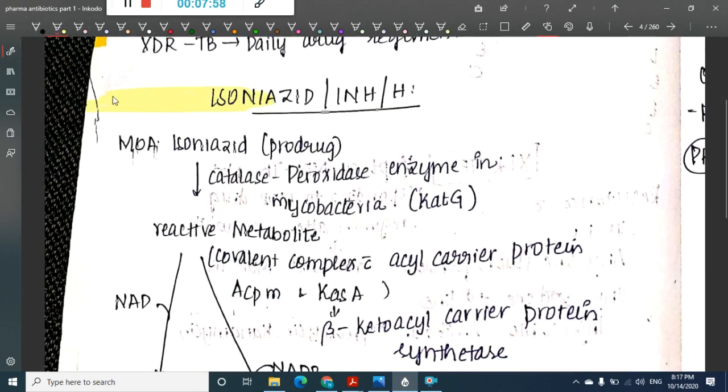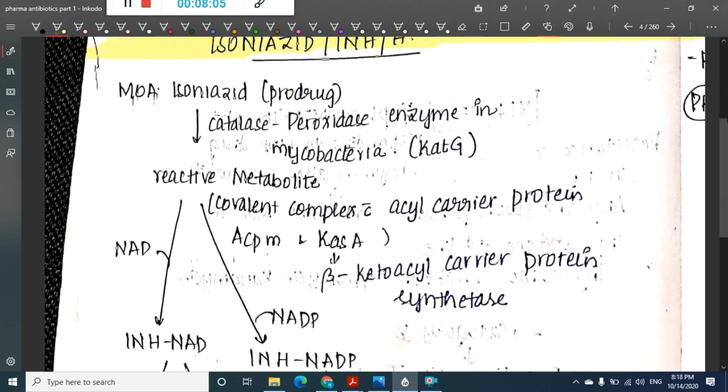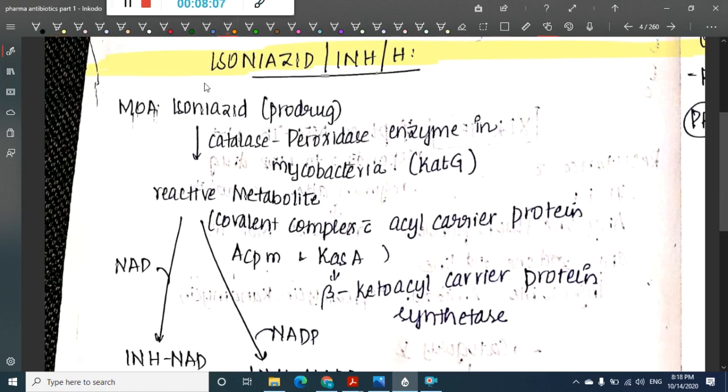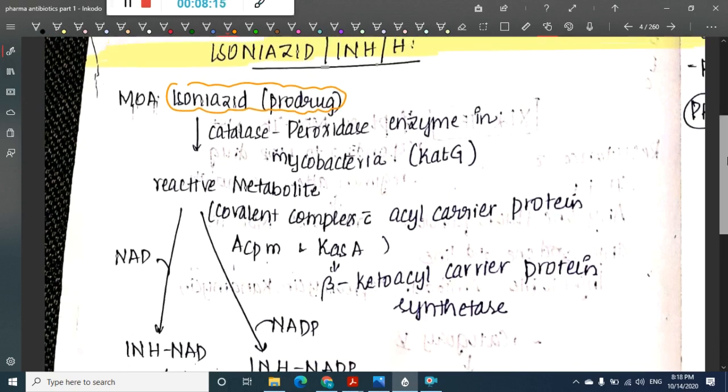When we come to the drugs, first we have isoniazid or INH. The mechanism of action of isoniazid is that it is a prodrug. In the presence of the catalase peroxidase enzyme in the mycobacteria, which is coded by the KatG gene, it forms a reactive metabolite.